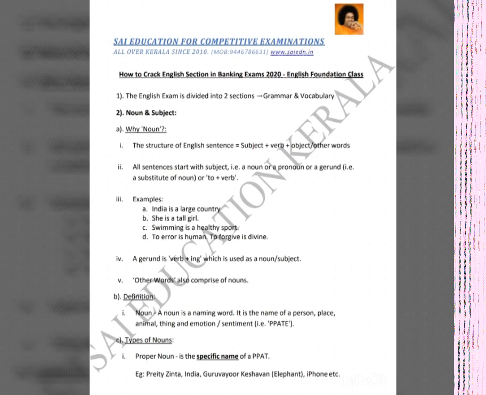Now let's look at nouns in particular. There are 5 types of nouns: proper noun, collective noun, common noun, material noun, and abstract noun. What is a proper noun? A proper noun is nothing but the specific name of a person, place, animal, or thing.